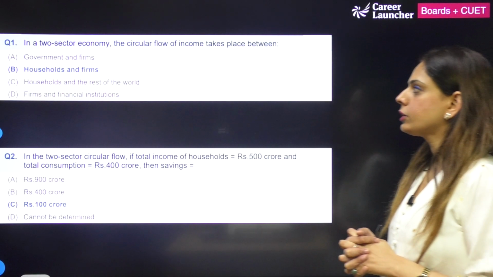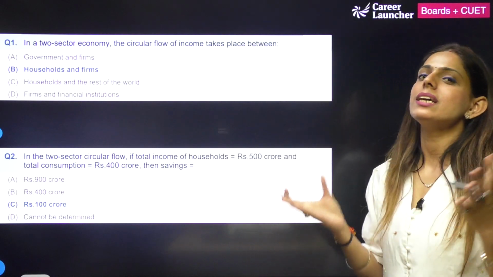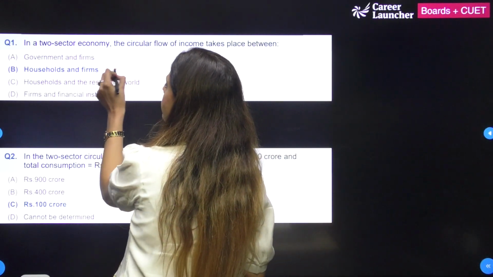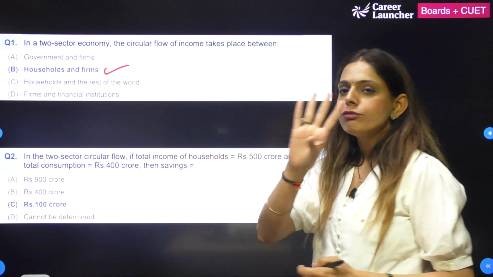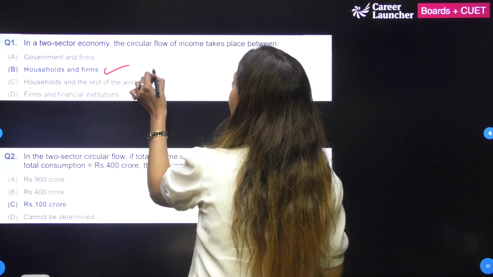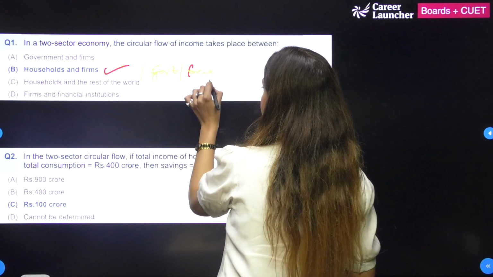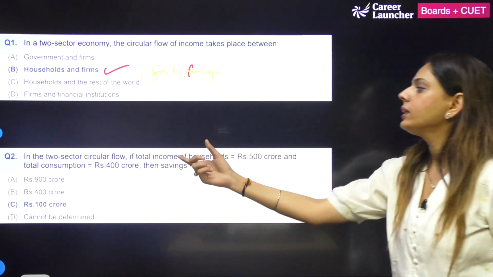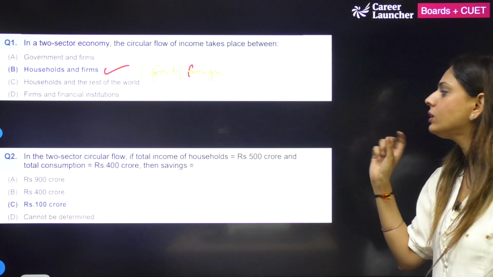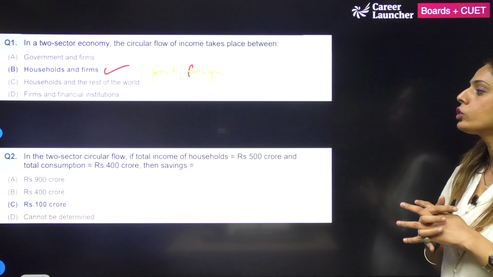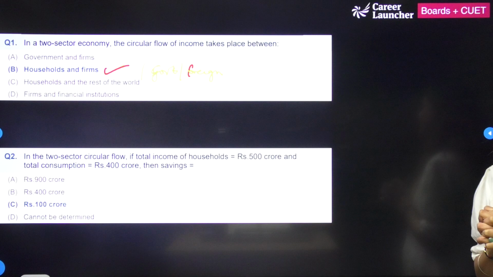In a two-sector economy, the circular flow of income takes place between, very simple answer. As I told you, one is household and the other is firm. If it were four sector, we would have added the government sector and the foreign sector. In a two-sector circular flow, if total income of the household is 500 crores and total consumption is 400 crores, you are supposed to find the savings.